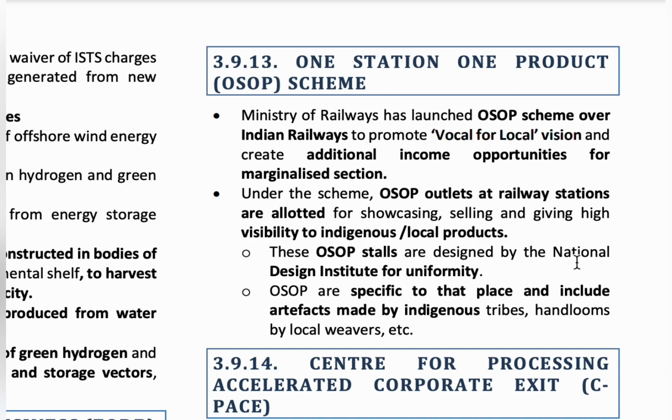and sold. So this program promotes poor people, rural people, art and craftsmen, and it gives financial support for them. At the same time, the local products get promoted. Thus, the vocal for local vision will also be fulfilled under the One Station One Product scheme. Around 728 railway stations have introduced the scheme promoting the local products.